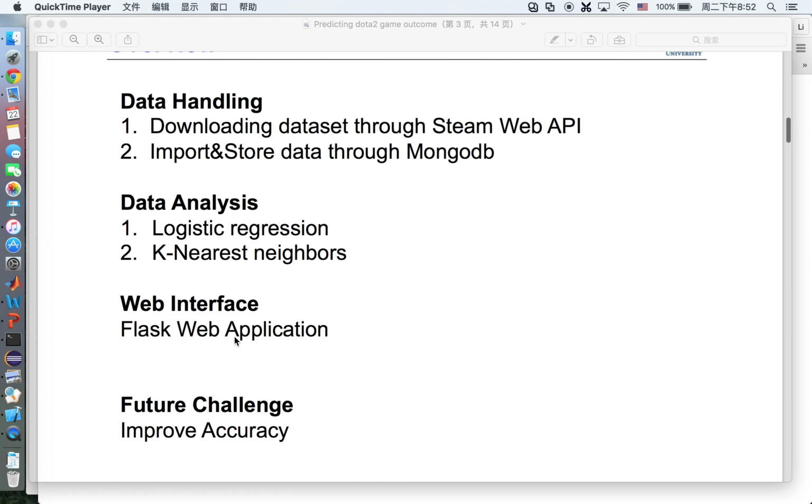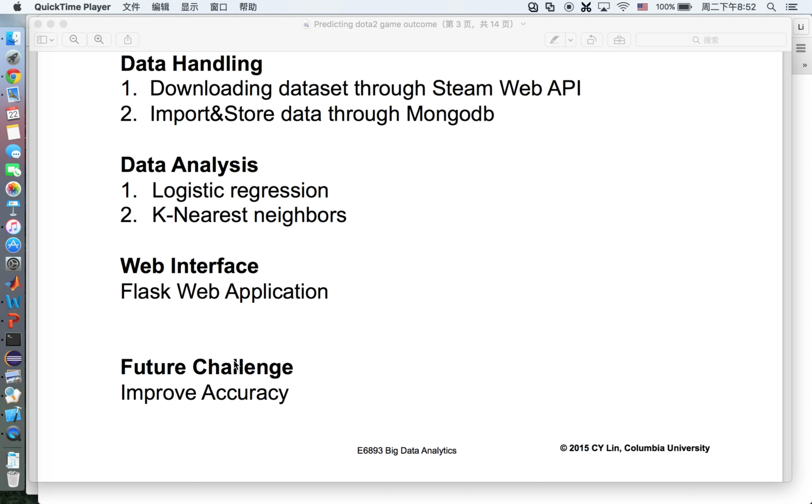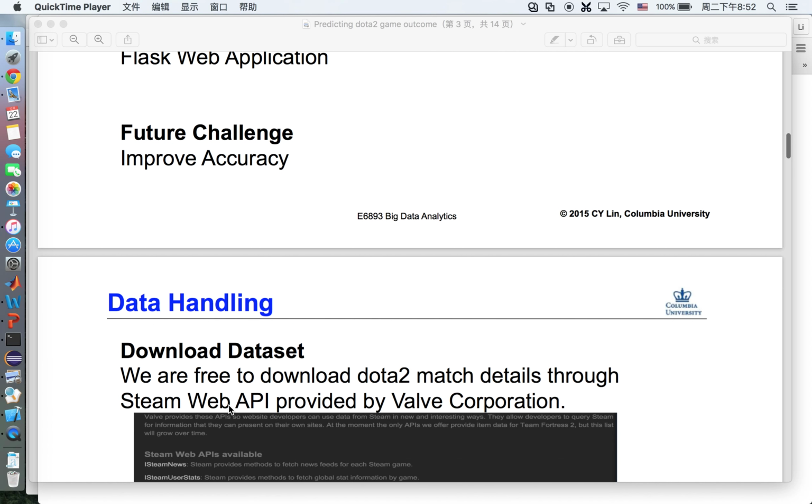There will be 4 parts in my presentation. Data handling includes downloading datasets through Steam Web API and importing and storing data through Mongo database. As for data analysis, we use logistic regression and k-nearest neighbors. In order to get a better view of our result, we use a web interface. Here we use a Flask web application. And for future challenge, of course, it's to improve accuracy.